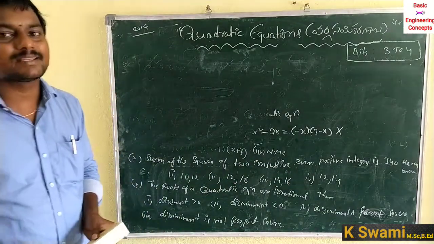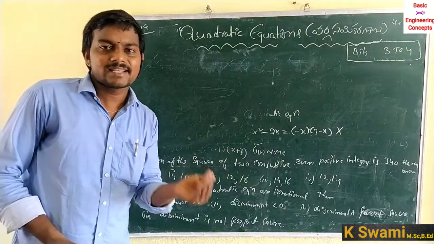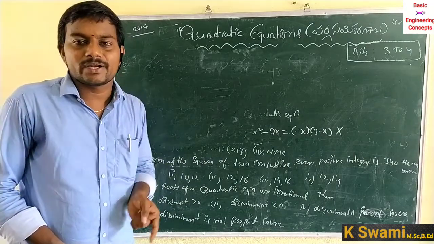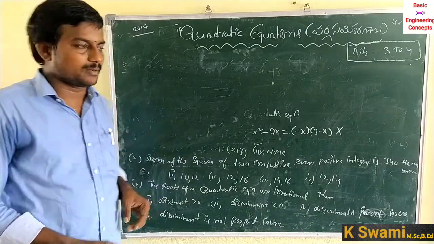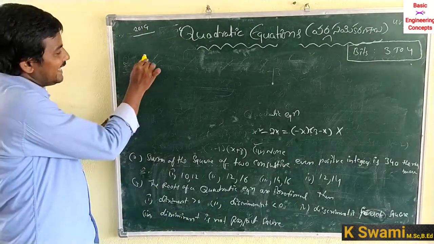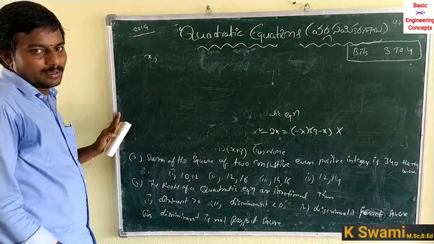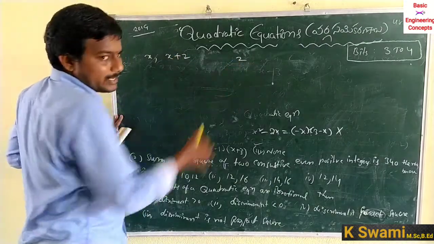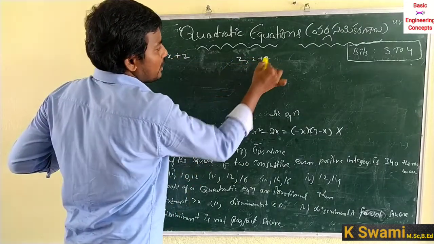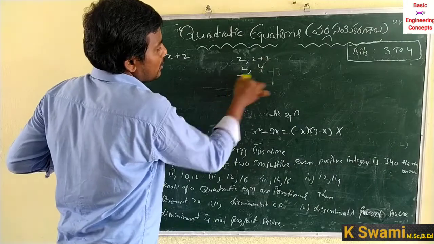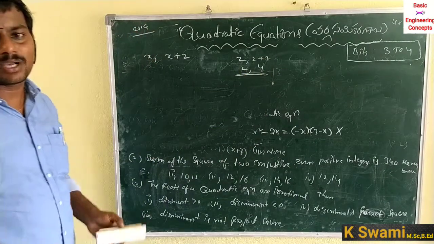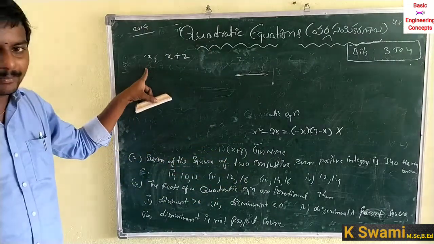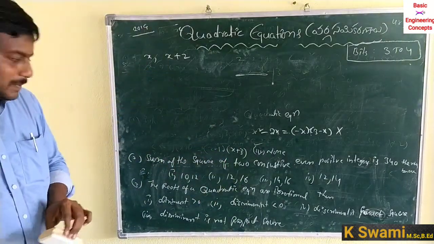An even number means the number is completely divisible by 2. The number is called an even number. So let x be an even number. The other even number is x plus 2, because 2 is an even number and 2 plus 2 is equal to 4. Both are consecutive even numbers, 2 and 4. The consecutive even numbers means one number is x and the other number is x plus 2.